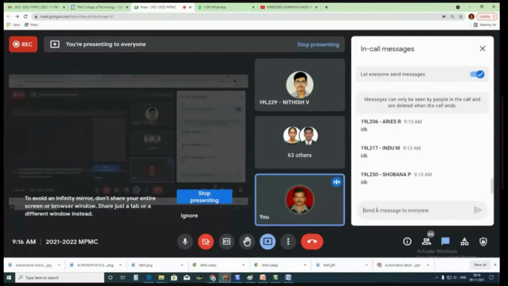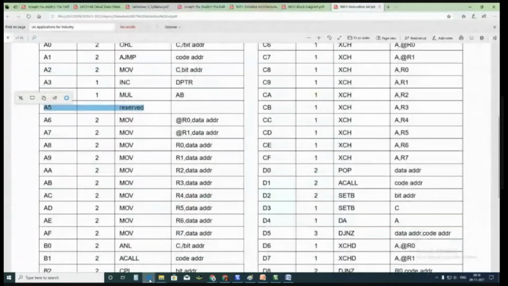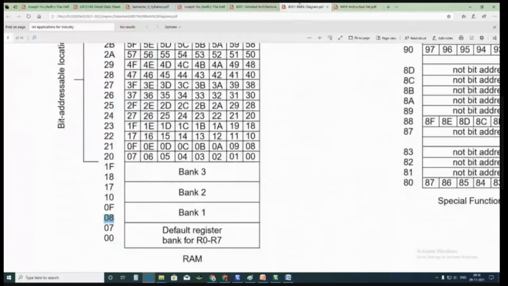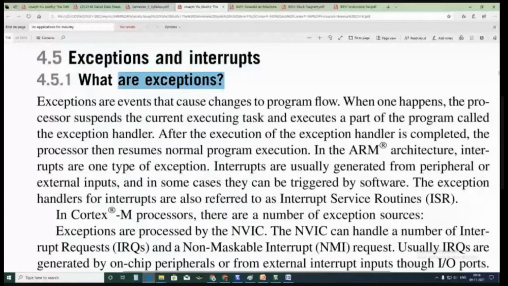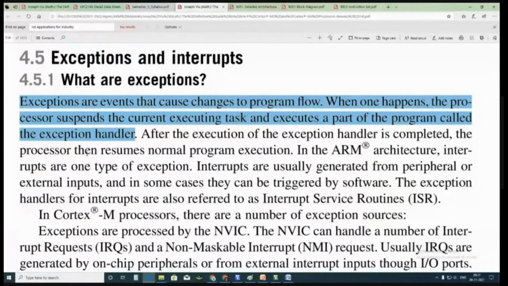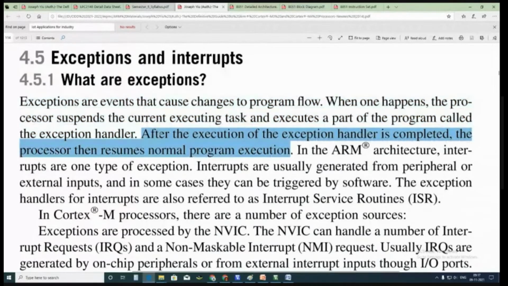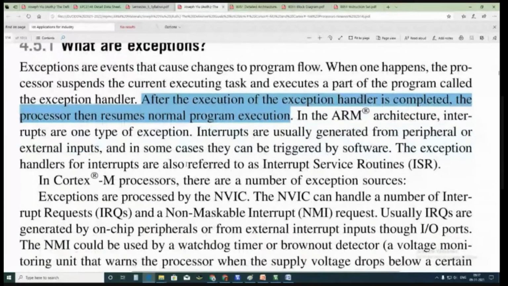With this understanding, when we go to the ARM core and the ARM interrupts, the question here is what are exceptions? The same thing that we are discussing. Exceptions are events that cause changes to program flow. In our 8051, just by setting an overflow flag, it will stop. But here, it goes to another vector location, or you can say exception location, and then it will execute that code, which is called the exception handler. After the execution of the exception handler is completed, the processor then resumes the normal program execution.